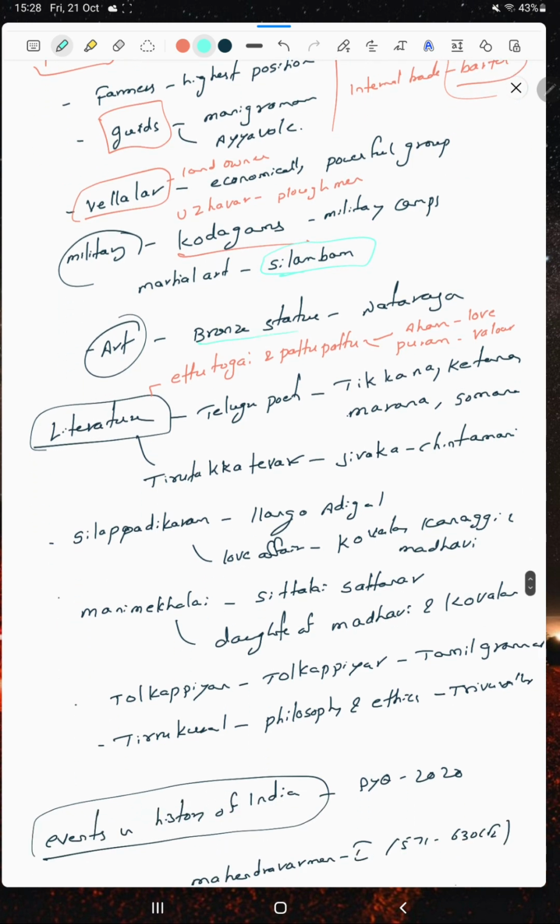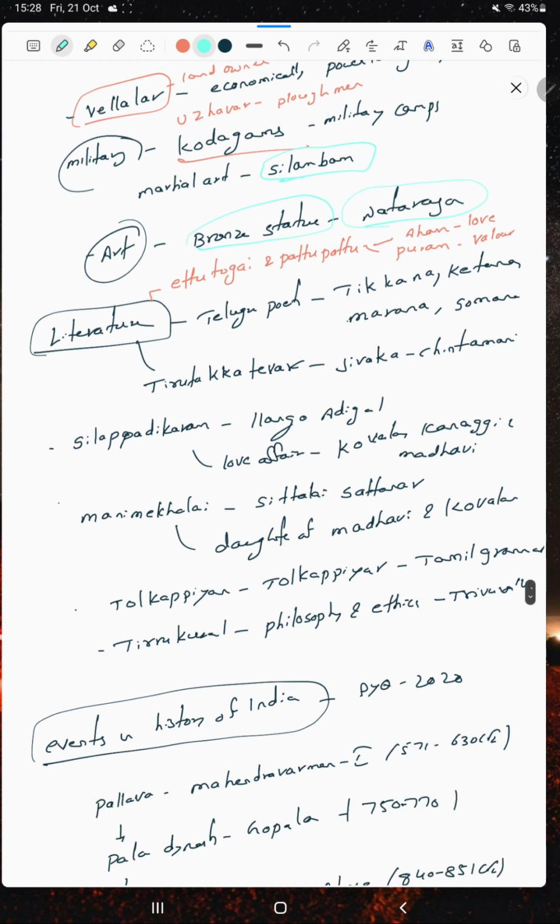Art: the bronze sculpture, the Nataraja, is from the Chola period. Literature: Ettuthogai and Pathupattu. Aham means love, Puram means valor. The Telugu poets Tikkana, Ketana, Marana, Somana. Tirukkural, Jivaka Chintamani, Silappathikaram by Ilango Adigal.